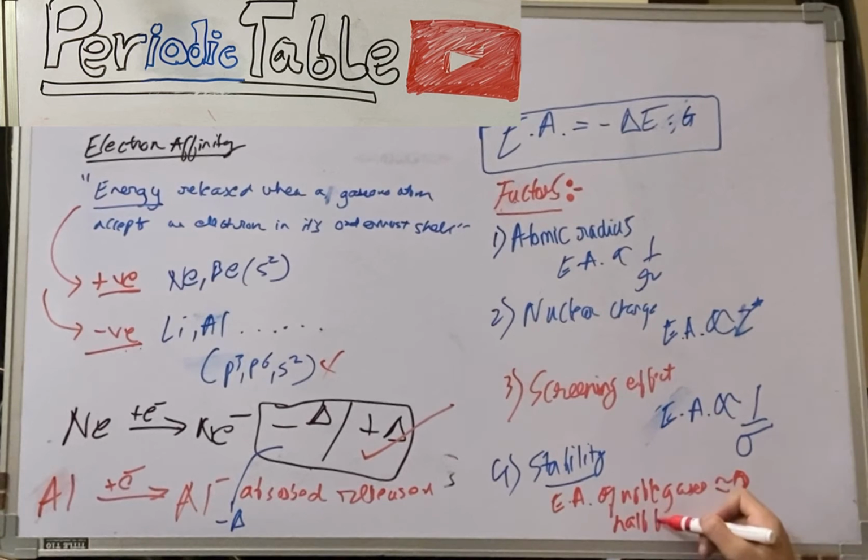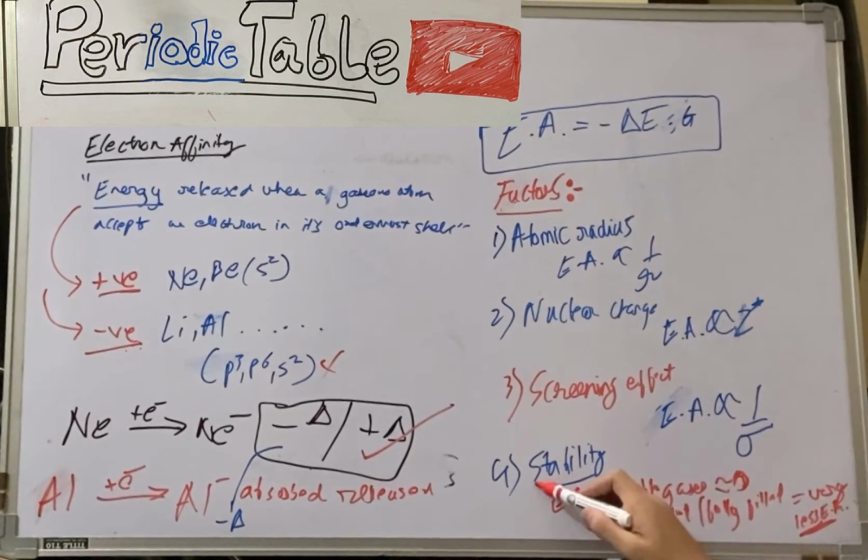Half filled and fully filled, they also have very less EA. This is a very important factor, just remember this. I'll do an example on this.